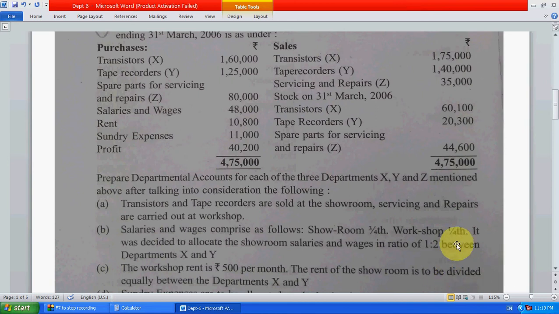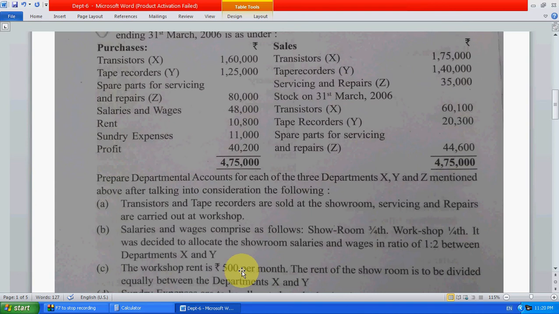It was decided to allocate the showroom salaries and wages in the ratio of 1:2 between departments X and Y. Means first we have to divide between showroom and workshop, and then the showroom share again between X and Y. The rent is 10,800. The rent of the showroom is to be divided equally between X and Y.